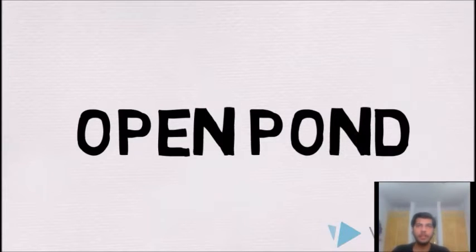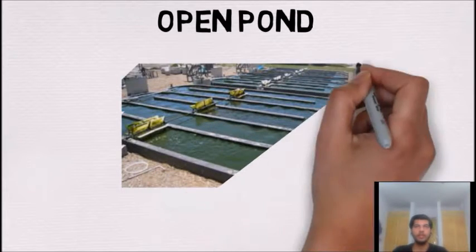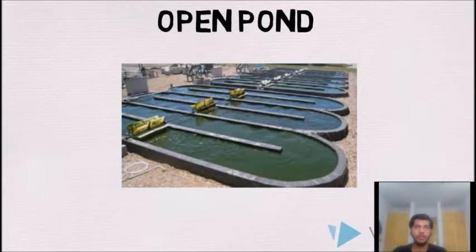Now I will explain the second method of producing algae. The open pond is a method to produce algae. An open pond basically consists of natural water in natural ponds or containers. The most widely used approach involves tanks or raceway-like ponds.